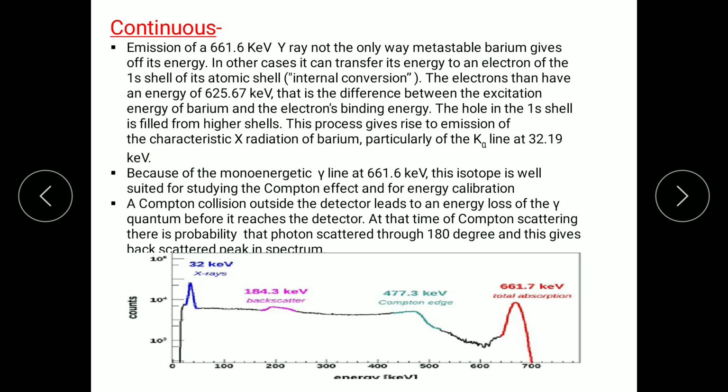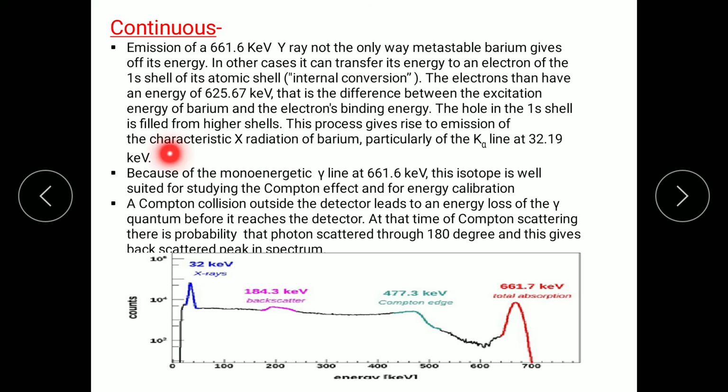Means what, a hole is created in the 1s shell due to knocking out an electron, then that hole is again filled by a higher shell's electron. Okay, and when that higher shell's electron comes to the 1s shell, there is also emission of a photon, and that emission is written as characteristic.